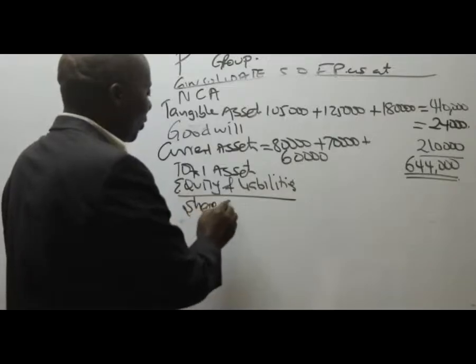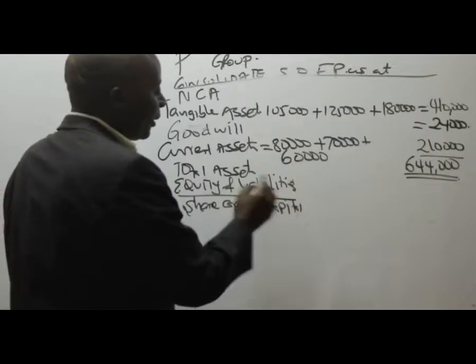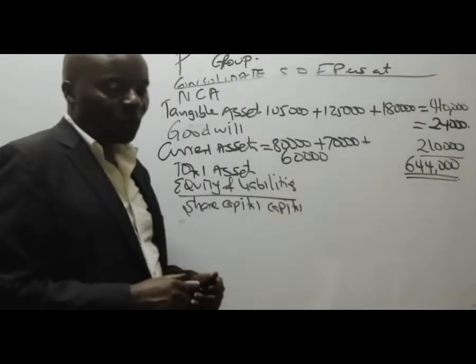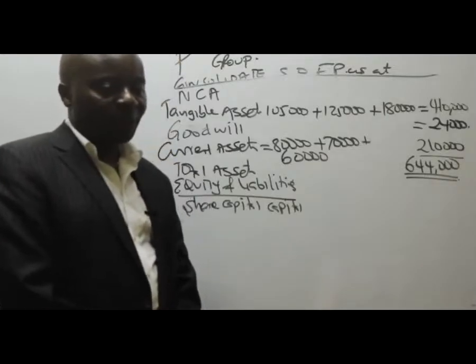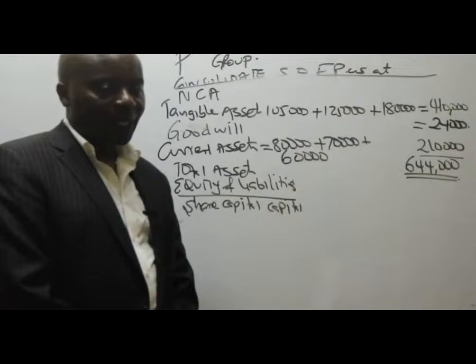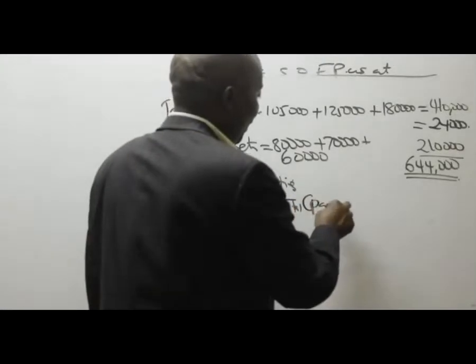The first thing we're going to do is to take the share capital. Who can remind us the concept of share capital in the consolidated statement of financial position? Parent only. Thank you very much, we only take the one of the parent.